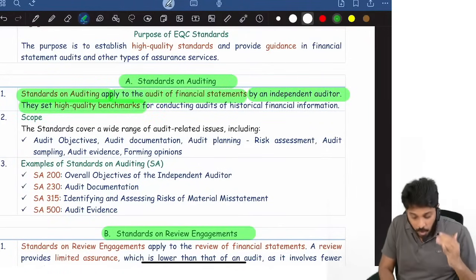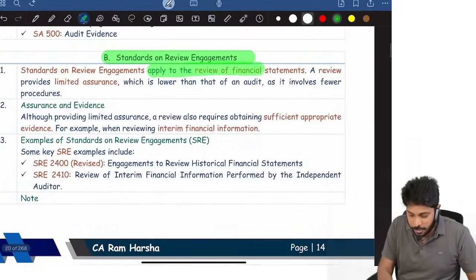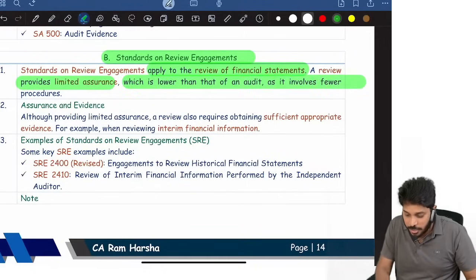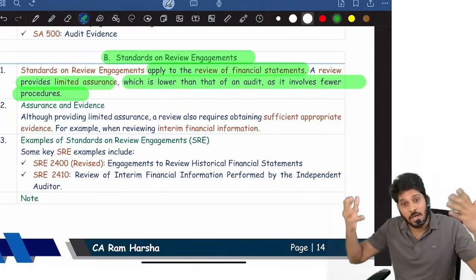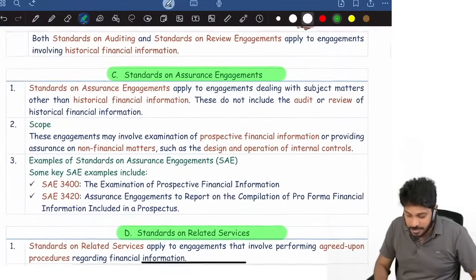They set high quality benchmarks for conducting audit. Standards on review apply to review of financial statements. A review provides a limited assurance, which is a lower level of assurance, involving fewer procedures. Then the third type of engagement standard is assurance.